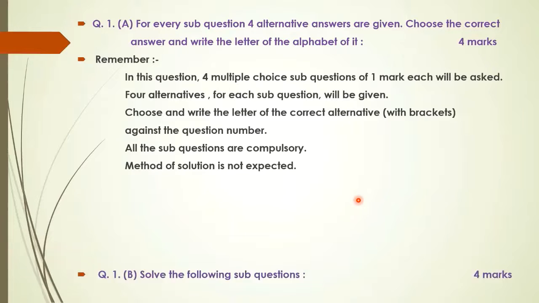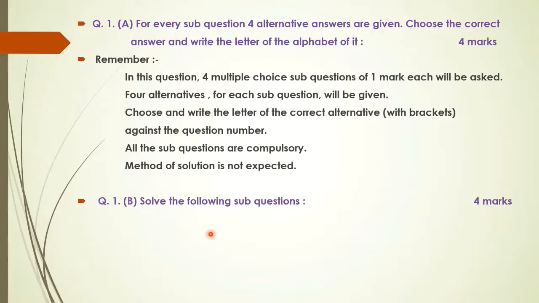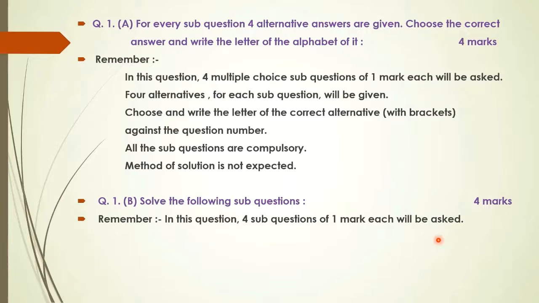Then question number 1B. Solve the following sub questions, 4 marks. Here also all 4 questions will be compulsory. 4 questions will be asked and 4 marks are there. That means 1 mark for each question. So 4 sub questions of 1 mark each will be asked. Here all questions are compulsory. Since the question carries only 1 mark, you have to write down the short answer.